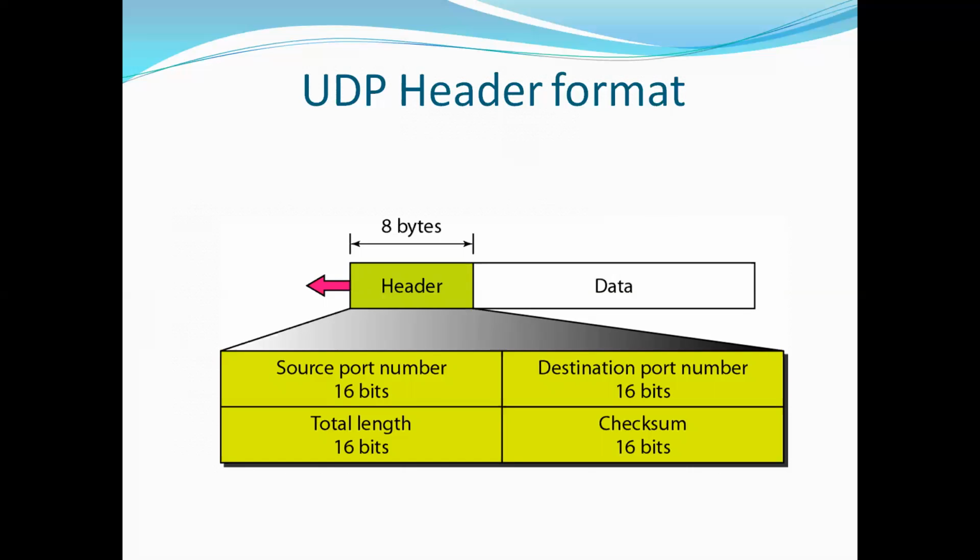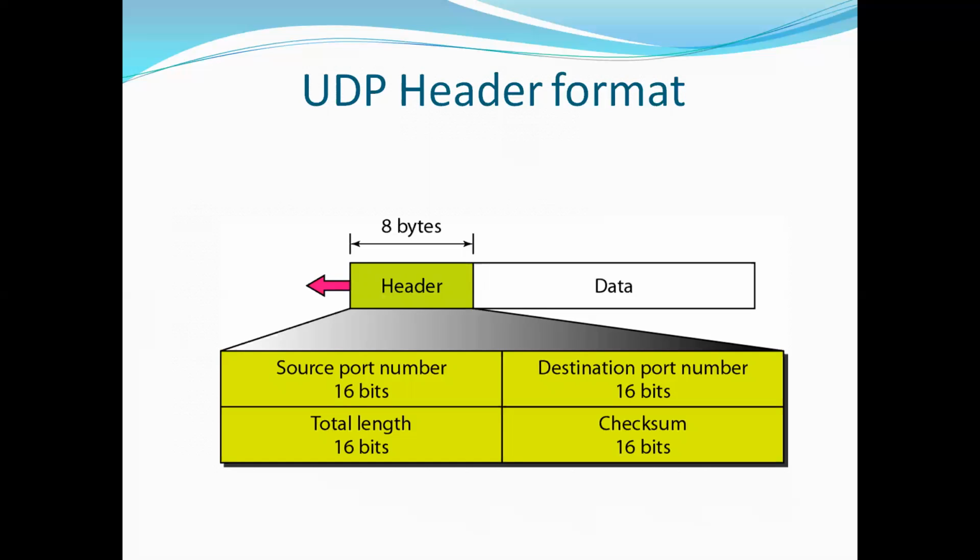UDP header contains 4 main parameters: source port, destination port, length, and checksum. Source port: this is 16-bit information used to identify the source port of the packet. Destination port: this is also 16-bit information used to identify the application level service on the destination machine.